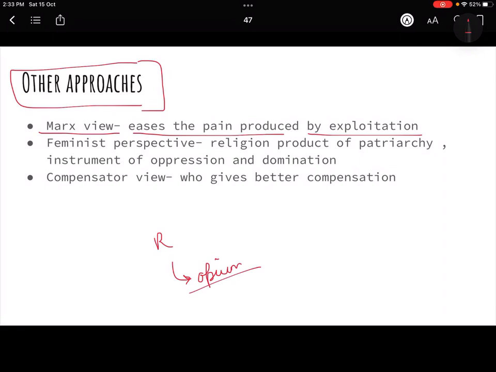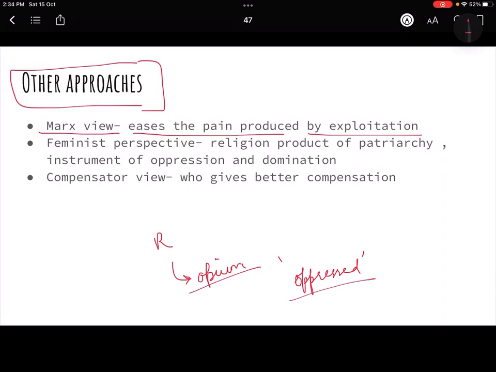So religion is like that for the people, because whenever people are oppressed, they feel exploited, right? You must have read this in history also. Whenever people were oppressed by any group in the world, whether it was racism, slavery, or untouchability in India, any kind of oppression that took place, it was in the name of God. That means if you do this, you will achieve God, or this is the will of God, right? So this is how people have manipulated the oppressed classes, right?